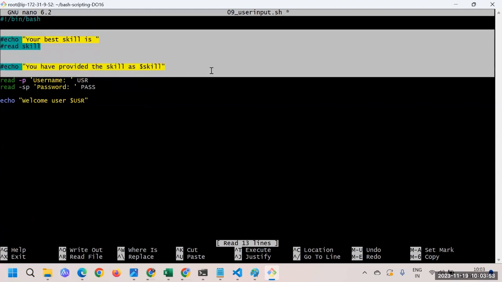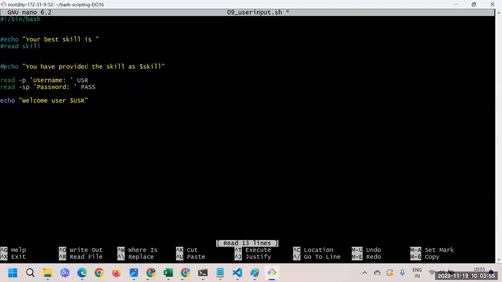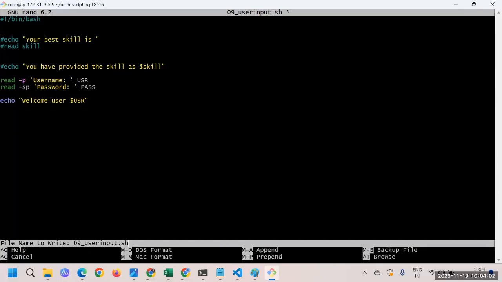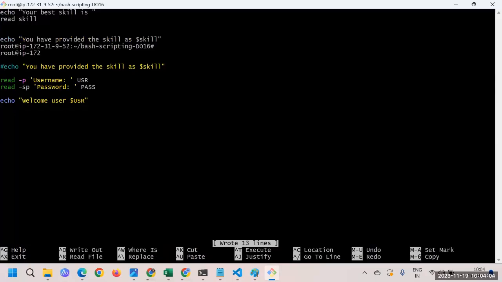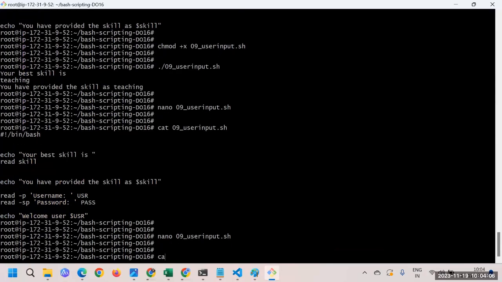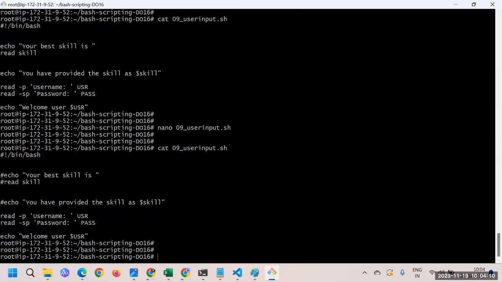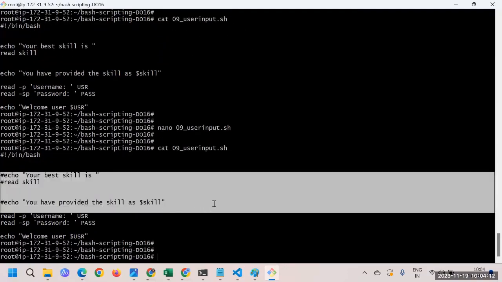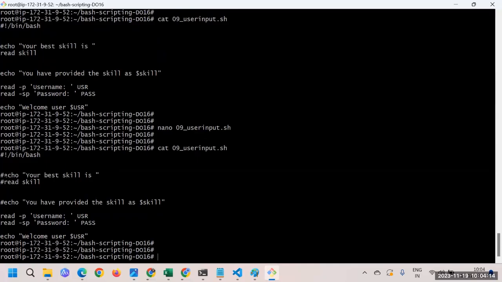So these three lines are commented out now. And then only this part will get executed. Okay, so you'll save it, and you'll press Control X to get out of it. Great. And now I'll show you the script one more time. This is how the script looks, and now this part is useless, as we put the hash mark in front of it. I hope this is what you are asking, right?